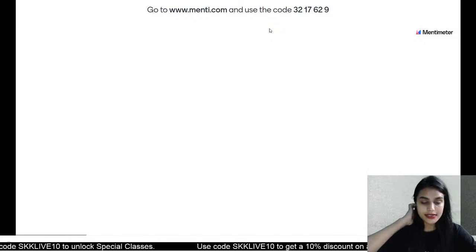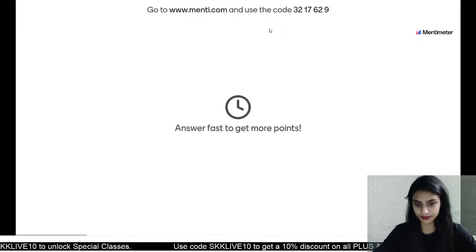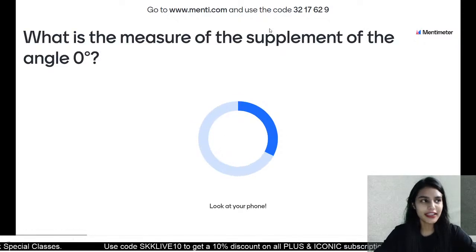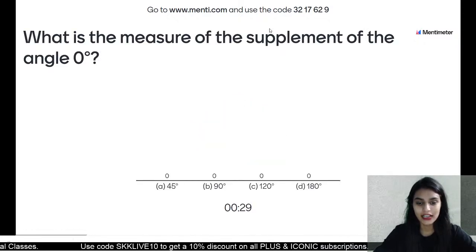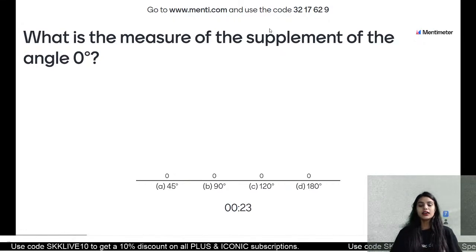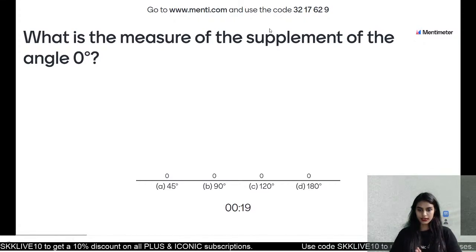So question number 3 is here, everyone. All right. What is the measure of the supplement of angle 0 degrees? Common sense question, okay? This is a common sense question. Supplement of 0 degrees. Quickly mark, everyone.